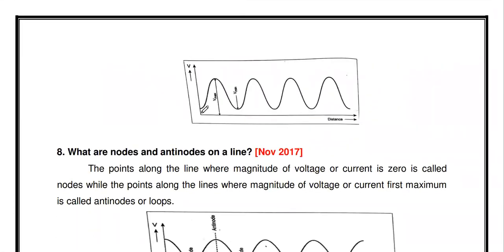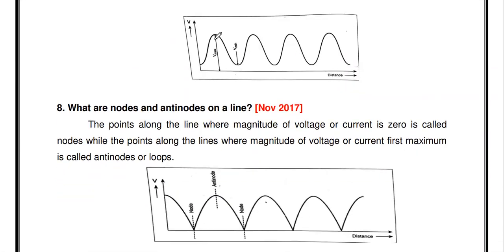And you see, this is the standing wave waveform. Because of this standing wave, at some time it may get the maximum value, and at some time it may get the minimum value. Okay, so this is the example for voltage standing waves.